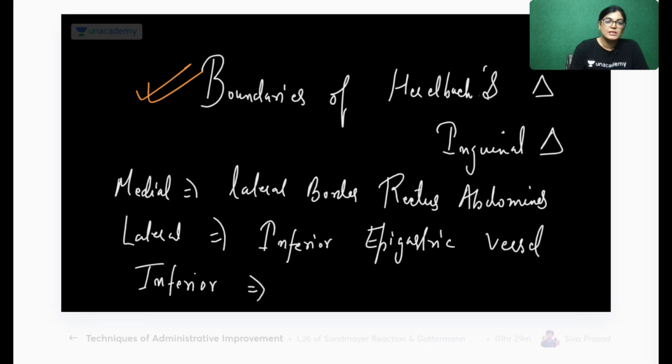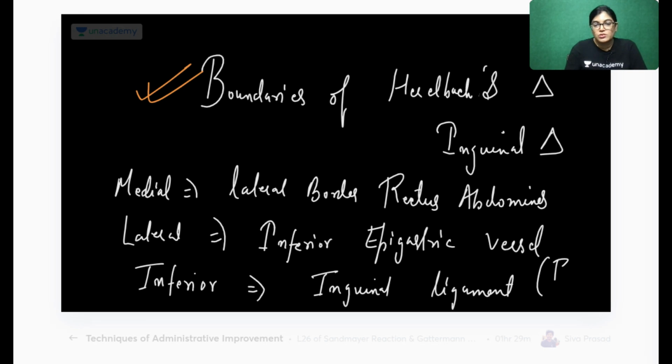Don't worry, we will discuss inguinal hernias in detail. Inferiorly, it is bounded by the medial part of the inguinal ligament. We know that the inguinal ligament is also called Poupart's ligament. All of you must know this, we have already done it. What is the other name of the inguinal ligament? Poupart's ligament.